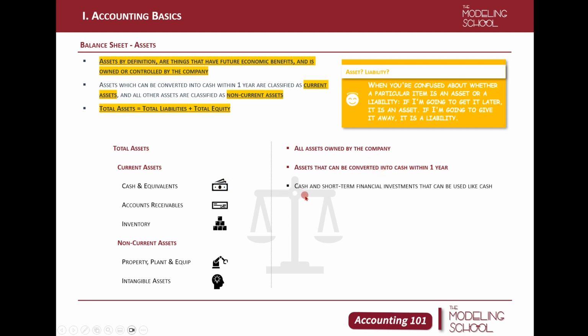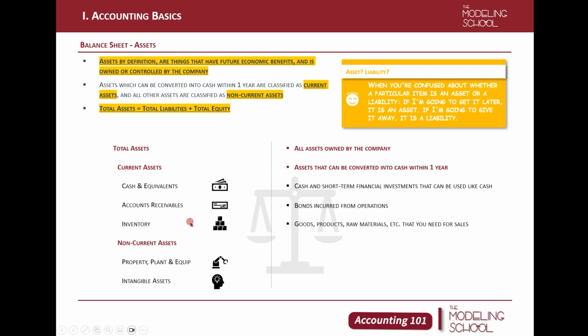Cash and equivalents are literally cash and very short-term financial investments that can be converted into cash right away. So if you have a deposit in your bank, we can say that it is equivalent to cash. Accounts receivables are bonds that have been incurred from daily operations. So if you have sold something but you haven't collected cash yet, they're going to be called accounts receivables.